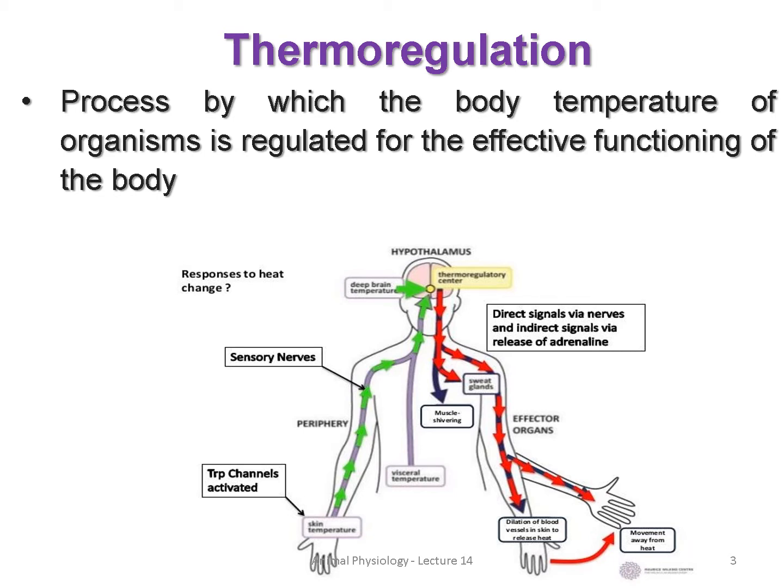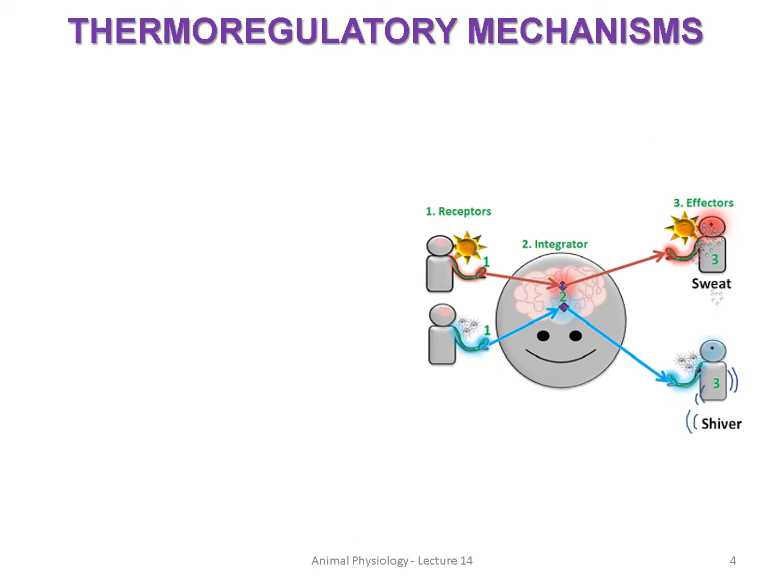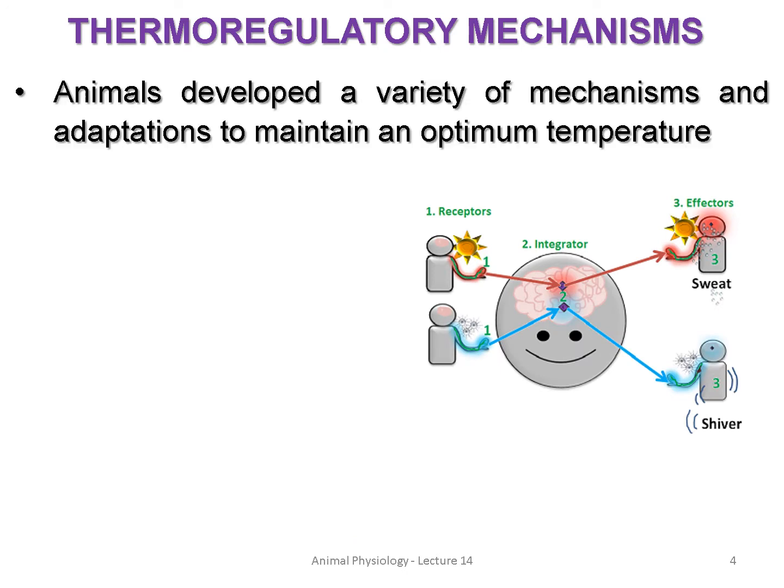As we have seen earlier, it is a process by which the body temperature of organisms is regulated for the effective functioning of our body. Okay. Then about the thermoregulatory mechanisms. What is this mechanism? See, animals develop a variety of mechanisms and adaptations to maintain an optimum temperature.